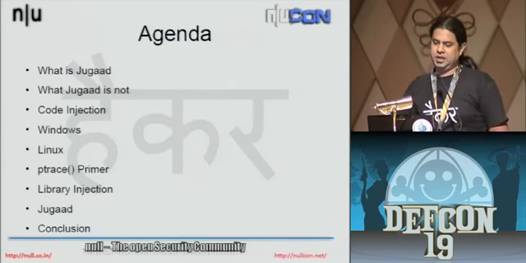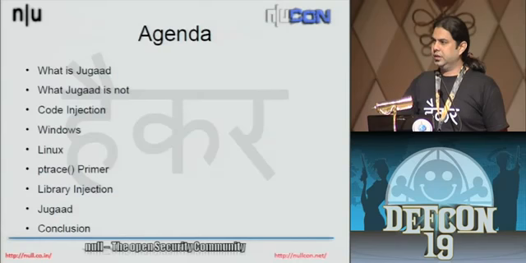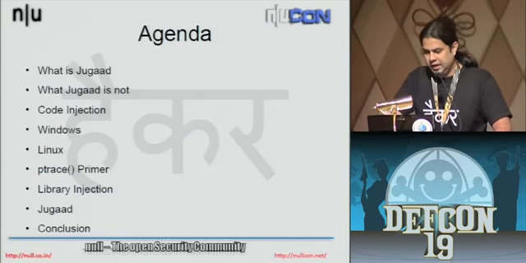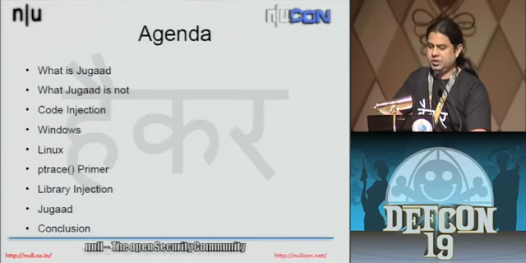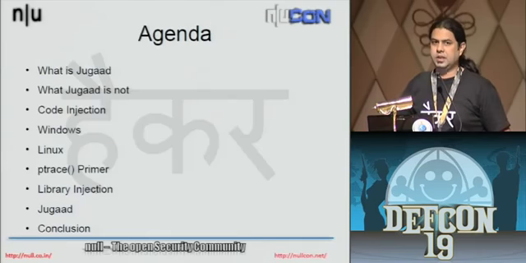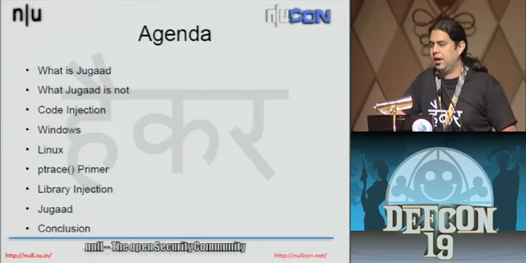The agenda for today is that I'm going to briefly touch upon what the toolkit is and what it is not, and what code injection is, because I think most of you already know what different code injection techniques there are.